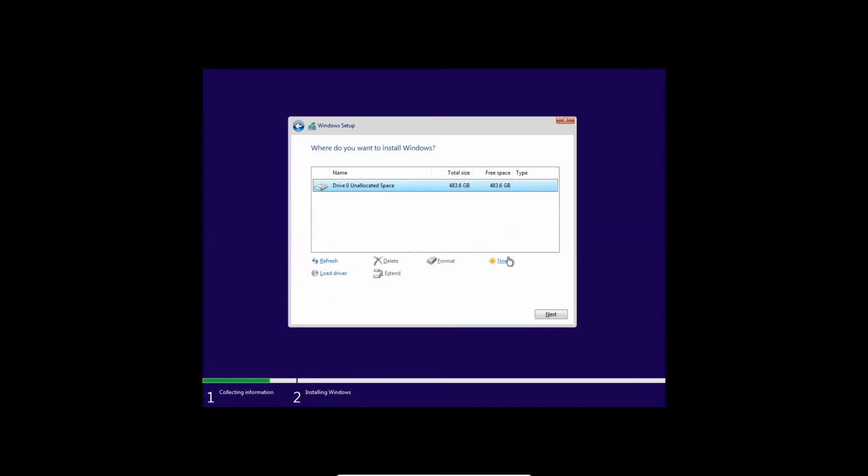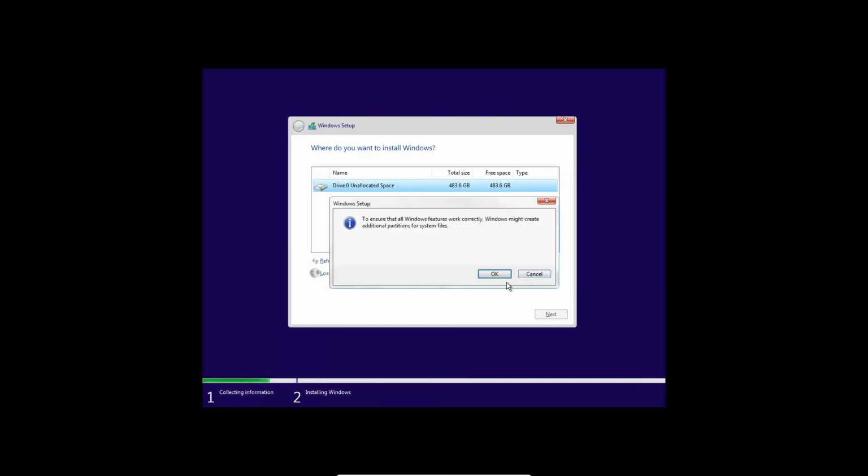And here you have to select new to create a partition to install Windows. When you press new, here you have to set the megabytes of the hard drive you want to be created. If you want, you can use the entire hard drive for the Windows installation, or otherwise you can create a partition. Here I use the entire drive for my Windows installation, therefore I press apply. And here you have to select OK.